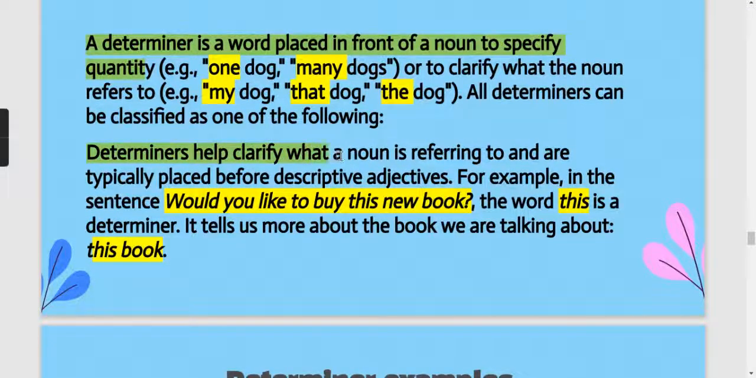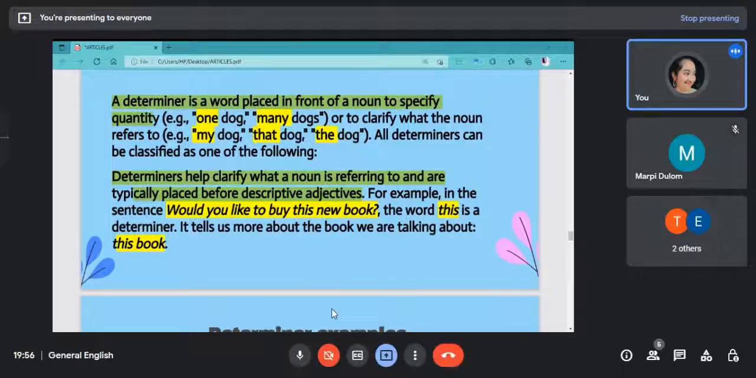Determiners' main purpose is to help us clarify what noun we are referring to. कौन से noun को refer कर रहे हैं, और हमेशा ज़्यादातर when determiners are coming, they will be placed before the descriptive adjectives. The descriptive adjectives we have seen when we were talking about adjectives, that they are the adjectives basically used to describe things. Okay, so this is the thing.